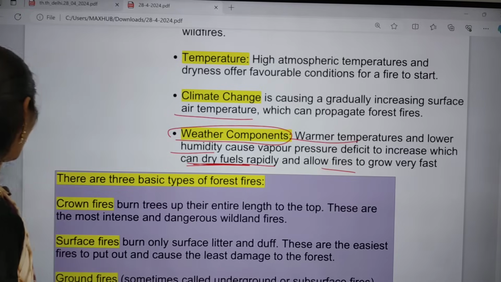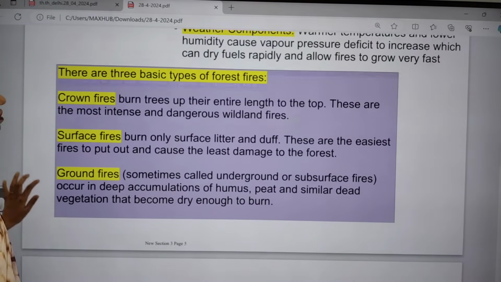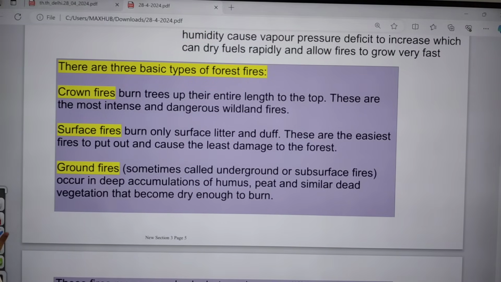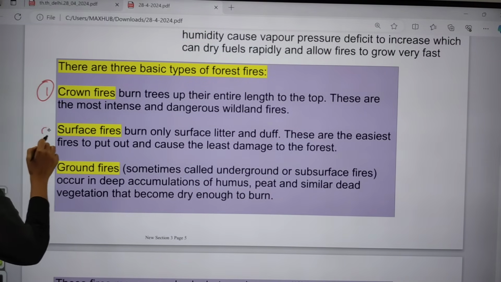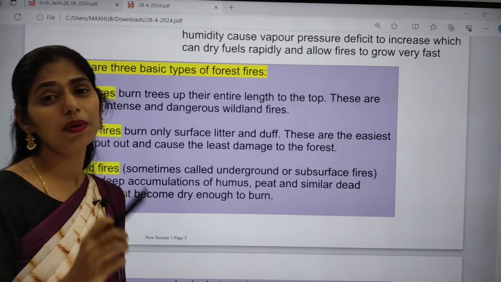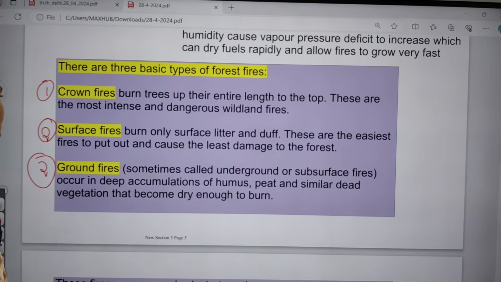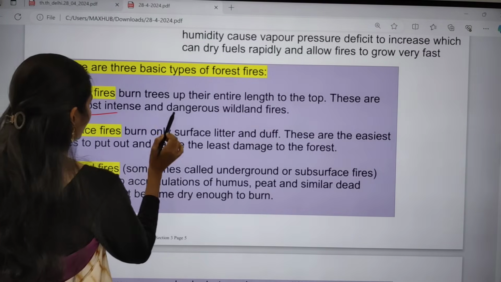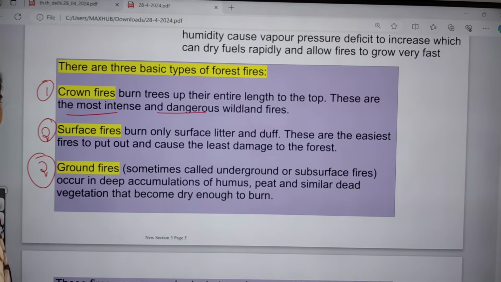Okay. And now let us see what the different basic types of forest fires are. There are three types of forest fires. One is crown fires. Crown fires mean entire trees are burnt from top to bottom. They are very intense as well as very dangerous fires.